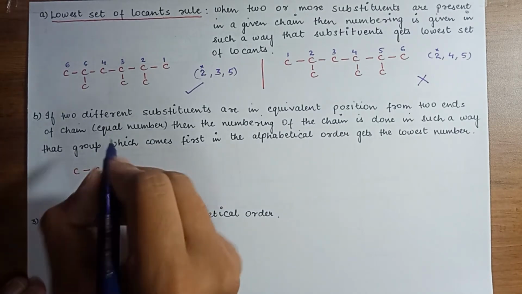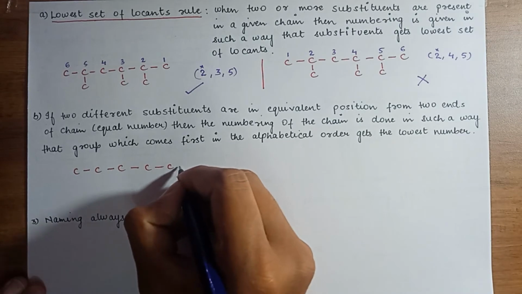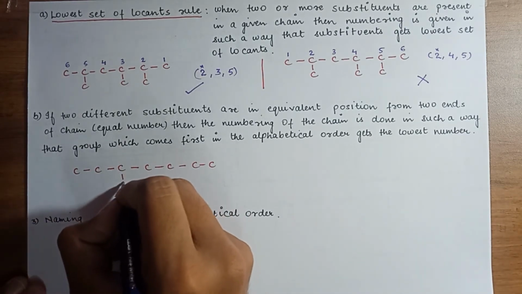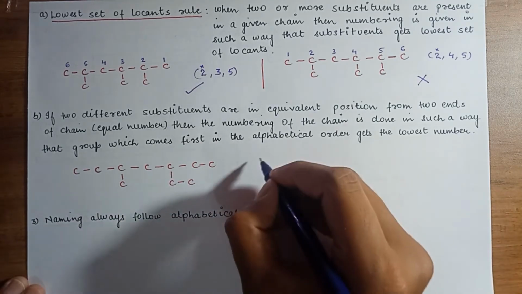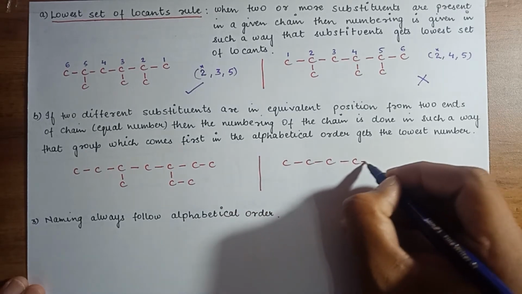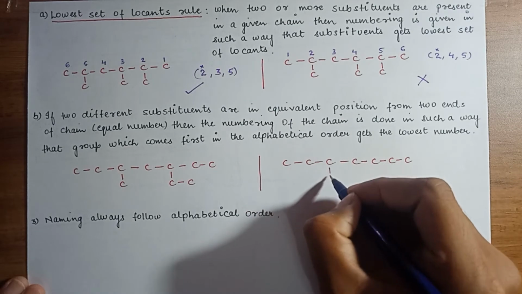Here is a chain of carbons numbered 3, 4, 5, 6, 7. Next scenario, 1, 2, 3, 4, 5, 6, 7.